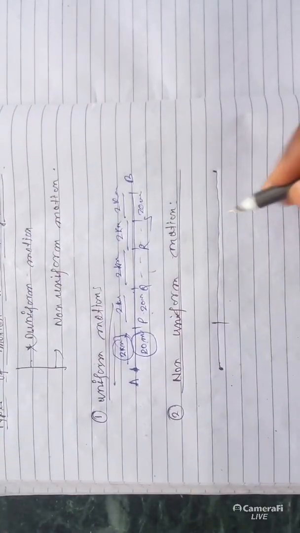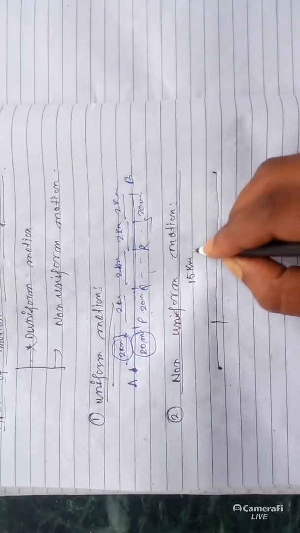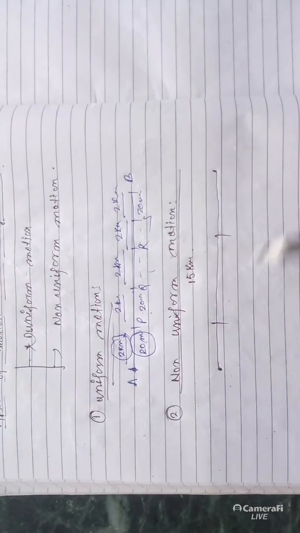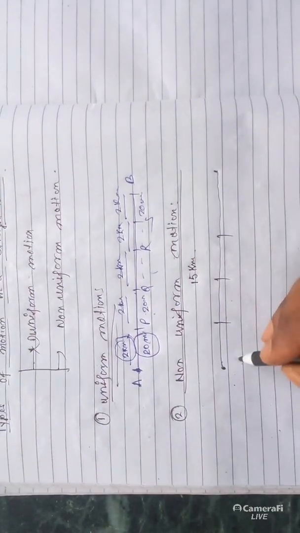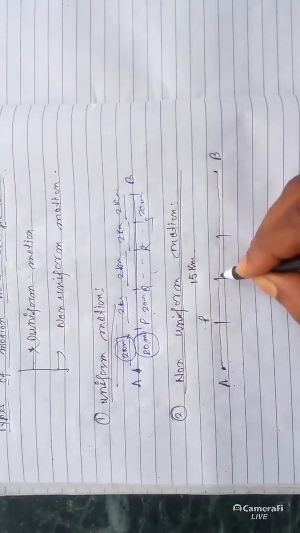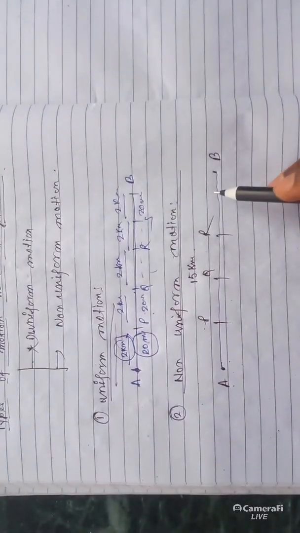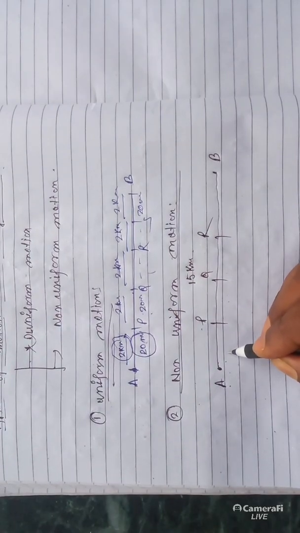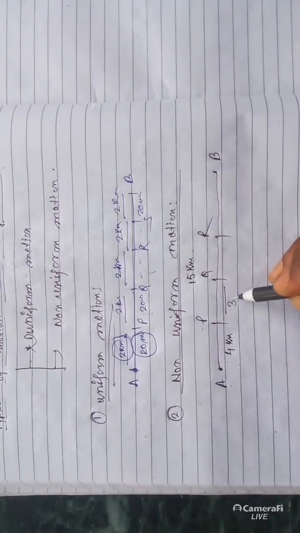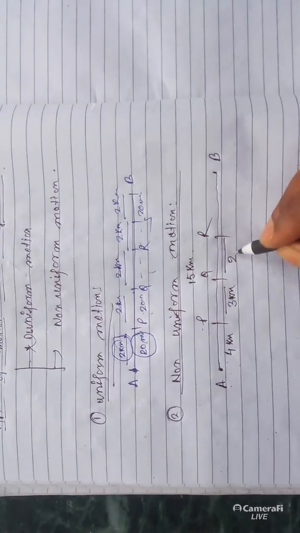If we divide this path, let this be 15 kilometer. The total distance is 15 kilometer. Let this point be B, and these points P, Q, R. Now this is 4 kilometer, this is 3 kilometer, this is 2 kilometer, and this is 6 kilometer.